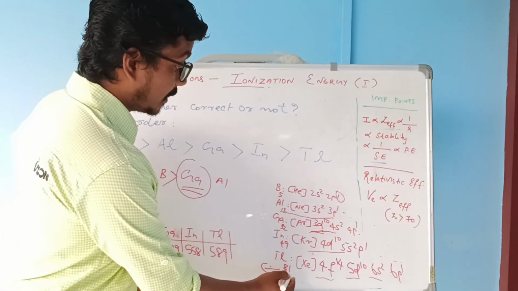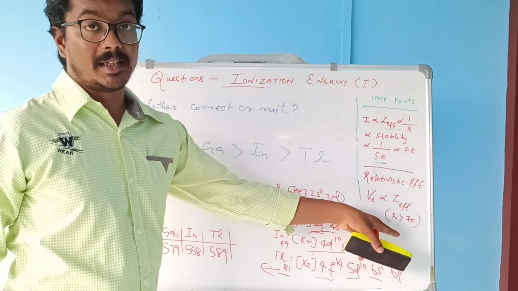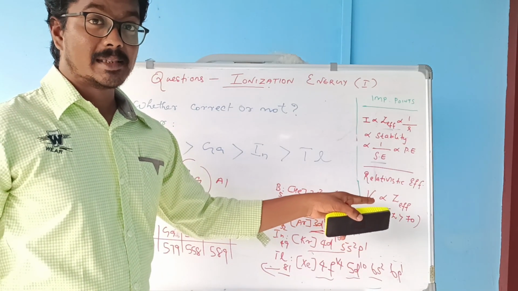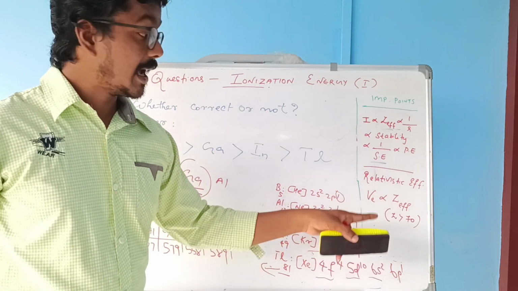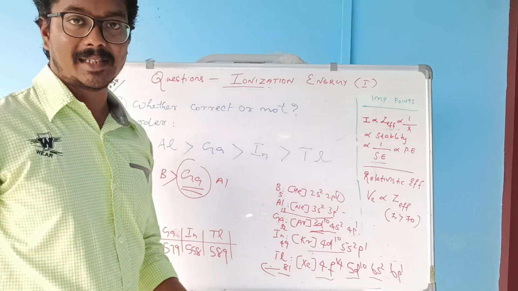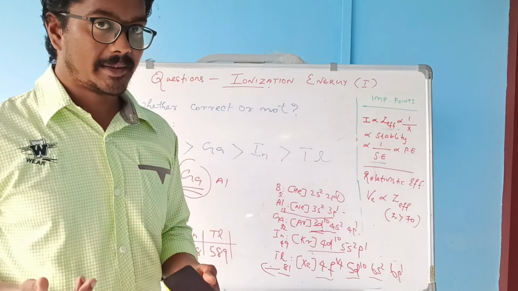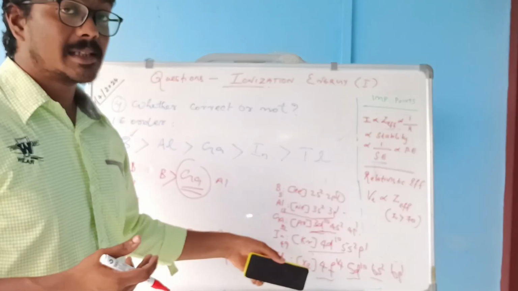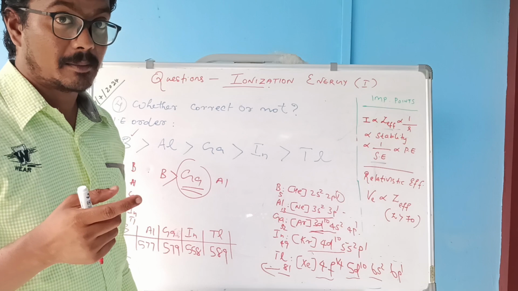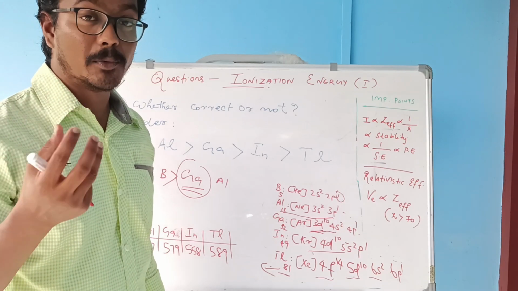Here the atomic number is 81. When the atomic number is greater than 70, the velocity of the core electrons approaches the speed of light, and the velocity of the electron is proportional to the effective nuclear charge. As a result, the nuclear charge is very high in that case. So the ionization energy required to remove the outermost electron is very high, because it has to overcome the nuclear charge.